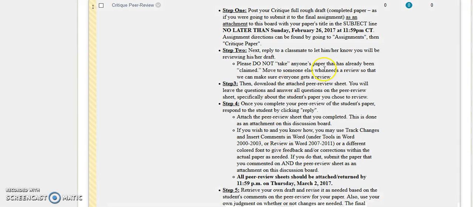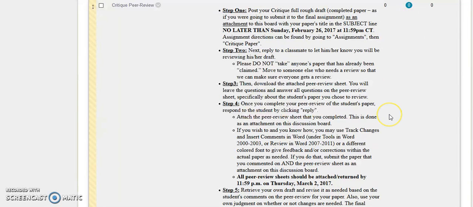So step one, post your critique full rough draft. That means your completed papers if you're going to turn it in. Proofread it. It doesn't have to be completely perfect, but it does have to meet the requirements of the assignment, or it is not considered full participation. That's why this is being posted a little bit early. So post your critique full rough draft, completed paper as if you were going to submit it to the final assignment, as an attachment to this discussion board, with your paper's title in the subject line.